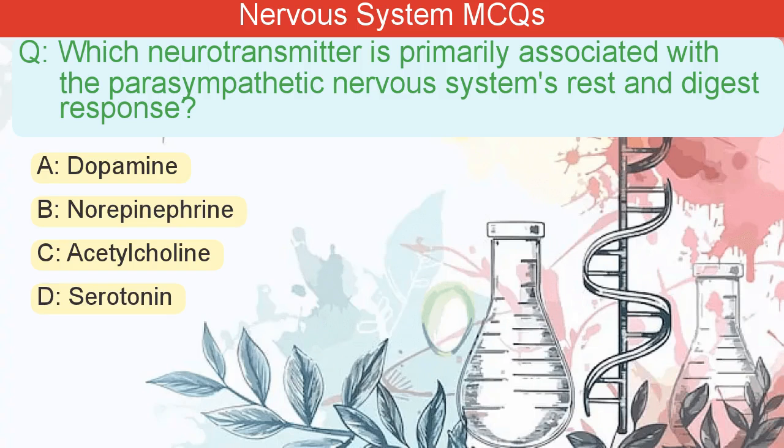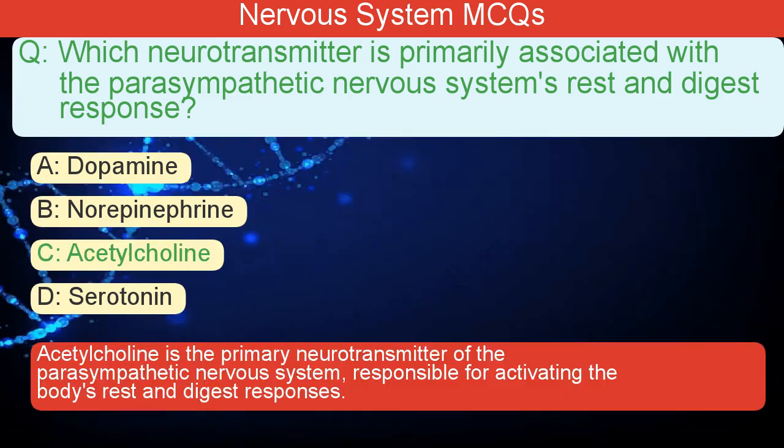Which neurotransmitter is primarily associated with the parasympathetic nervous system's rest and digest response? A. Dopamine. B. Norepinephrine. C. Acetylcholine. D. Serotonin. The correct answer is C. Acetylcholine is the primary neurotransmitter of the parasympathetic nervous system, responsible for activating the body's rest and digest responses.